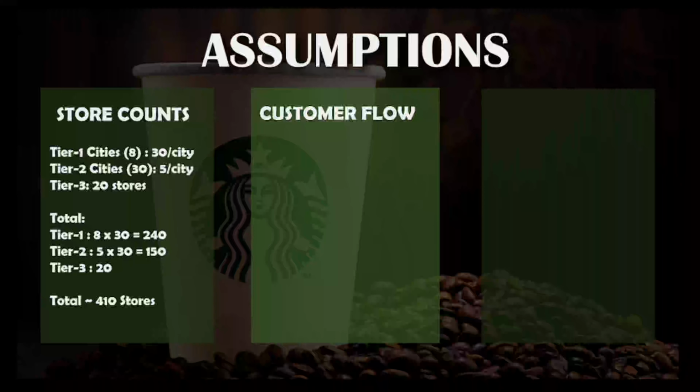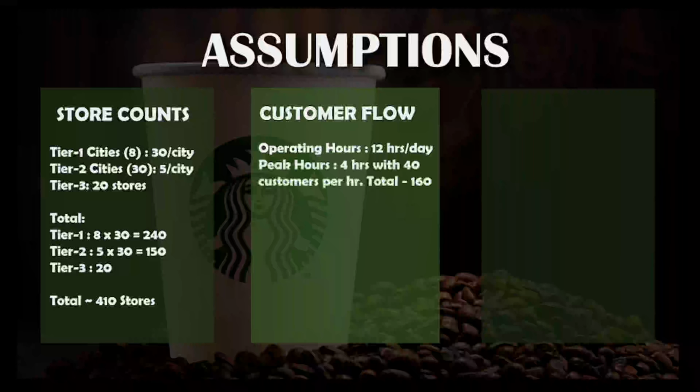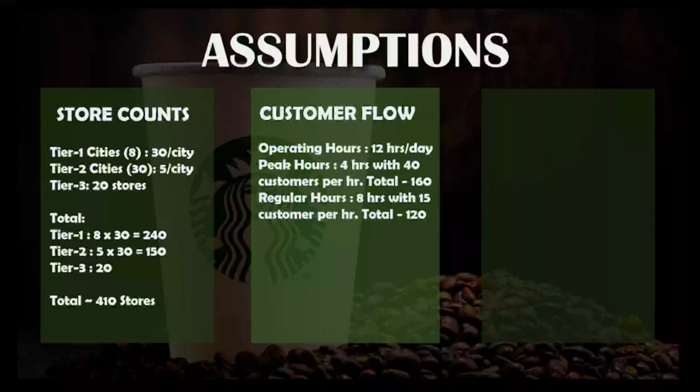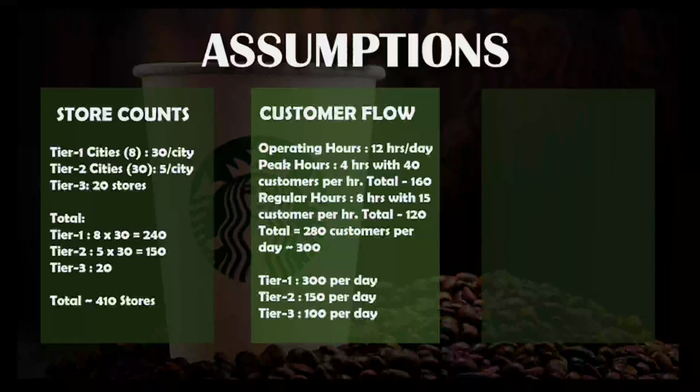Now, a typical Starbucks store won't operate all the 24 hours. I'm assuming that their operating hours are around 12 hours per day, and the customer flow is not constant throughout these 12 hours. There will be some peak hours, whereas some regular hours. So I'm assuming peak hours to be 4 with 40 customers per hour, so around 160 customers in total, whereas regular hours are 8 with 15 customers per hour, so total 120 customers. If we add both these up, we'll get around 280 to 300 customers per day for an average Starbucks store.